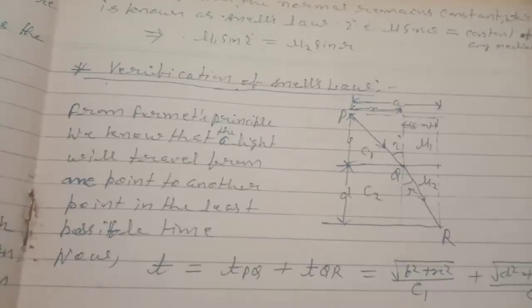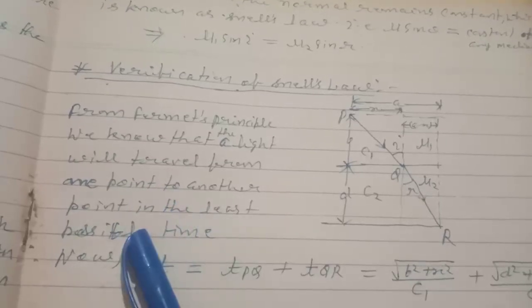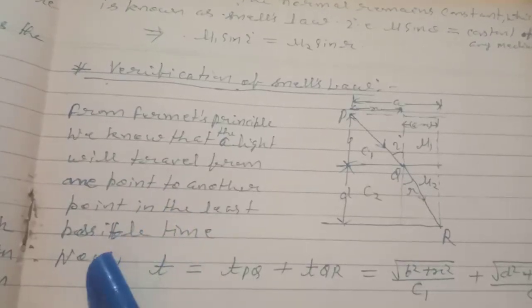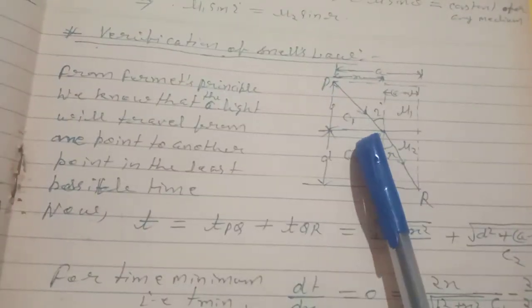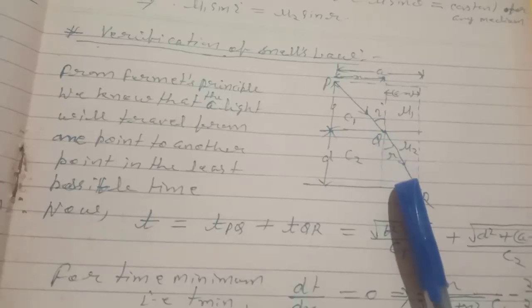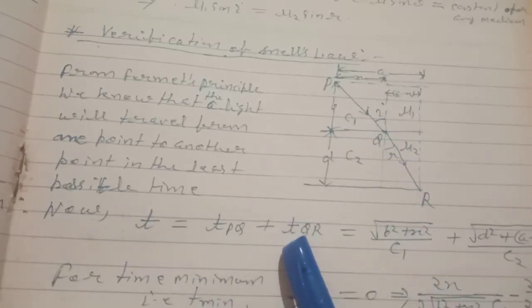From Fermat's principle, we know that light will travel from one point to another in the least possible time. Now let the time taken from P to Q be TPQ and from Q to R be TQR. Then the total time T equals TPQ plus TQR.